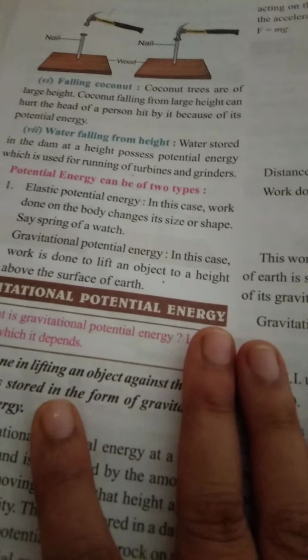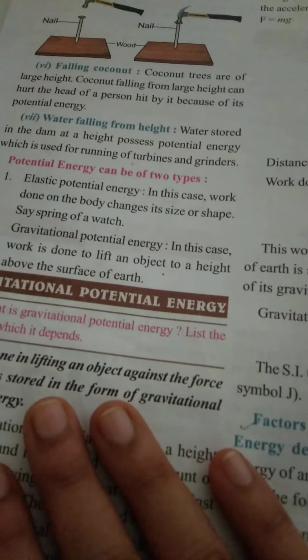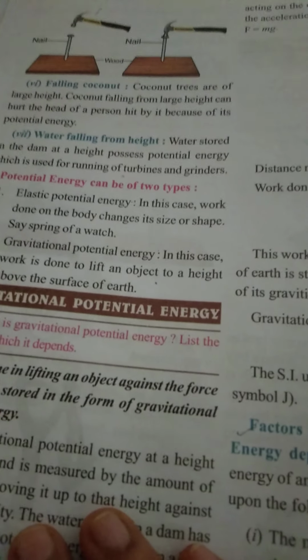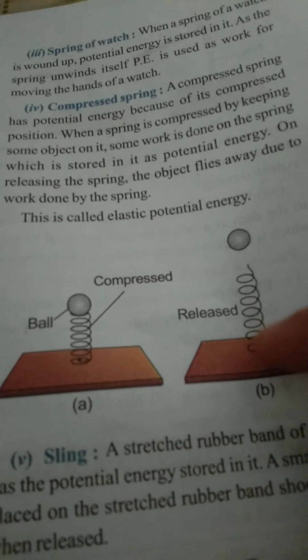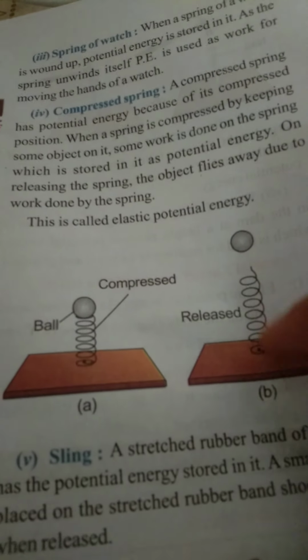So when it changes its size or shape, it is called elastic potential energy. For example, a compressed spring. When the spring is compressed, it is small in size, but when it is released, it is larger in size. So this is an example of elastic potential energy.